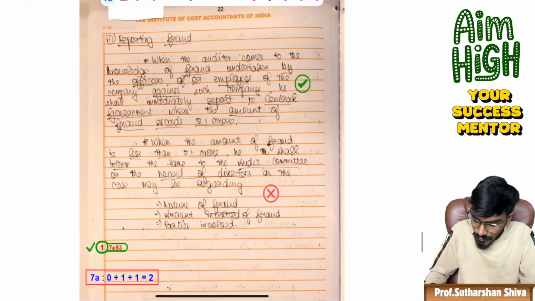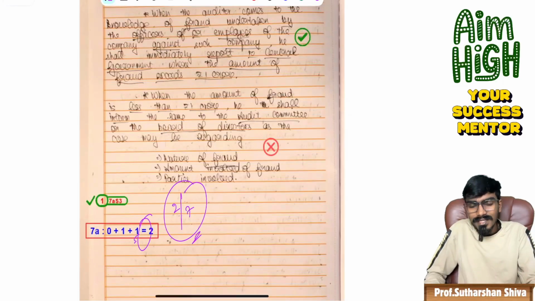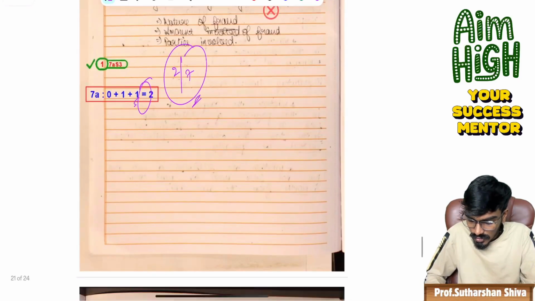And the reporting of fraud points is correct, so they gave 1 mark. The student has scored only 2 marks out of 7. It's clearly visible that the student has not studied this CARO perfectly. So whatever she knows, she has written.